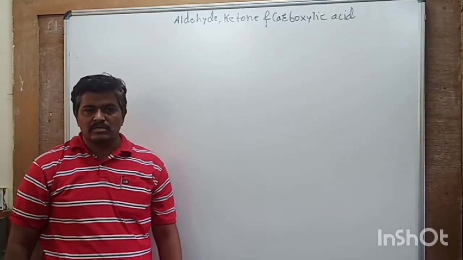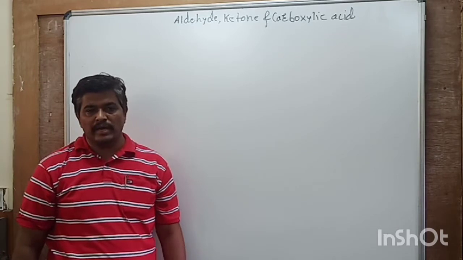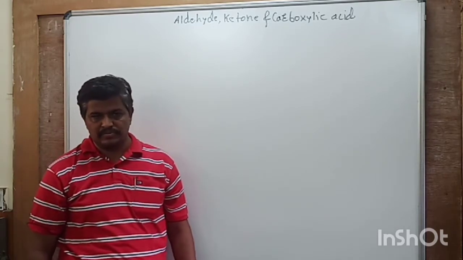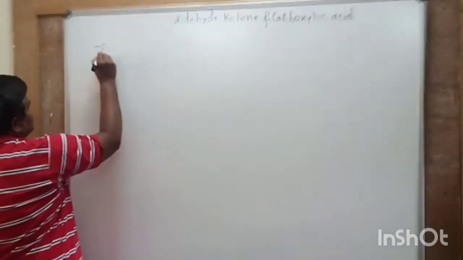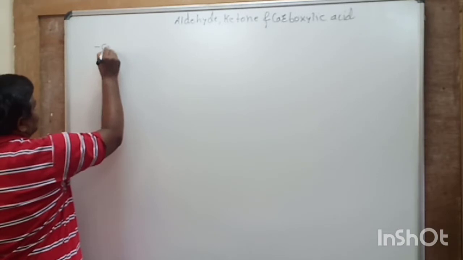These compounds are known as carbonyl compounds. This is because they are having basic functional group carbonyl.